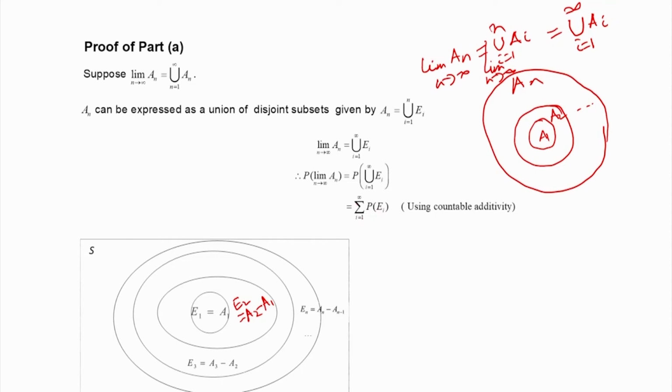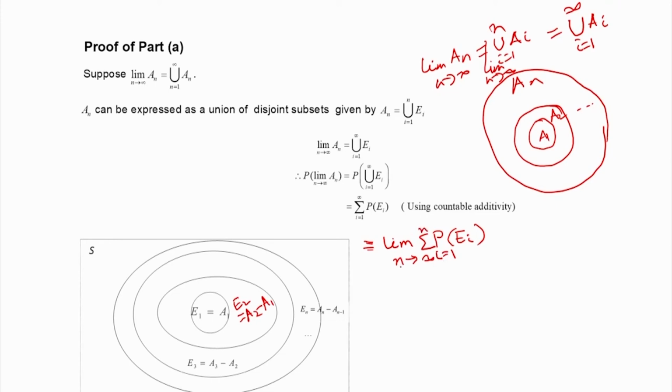Now, this part I can write as a limit. What does this upper limit infinity mean? It is the limit as n tends to infinity of the summation of the probability of E i, with i equal to 1 to n.